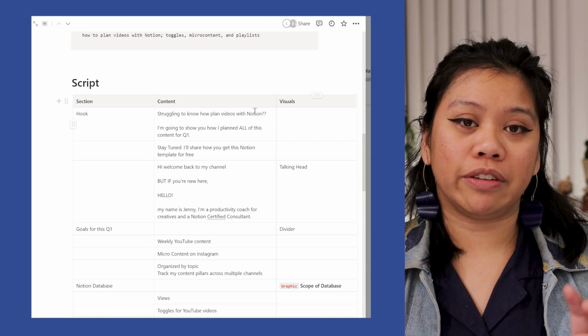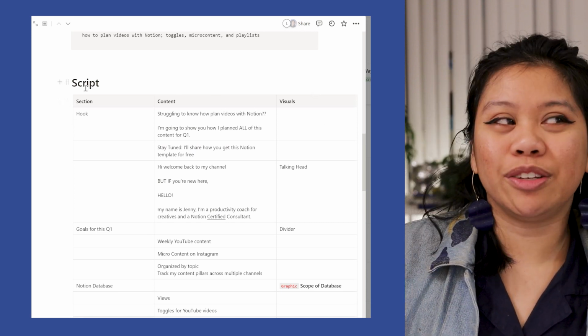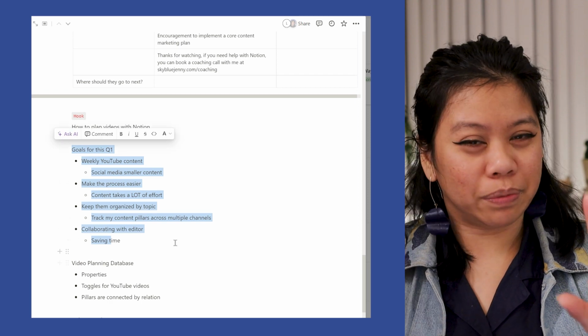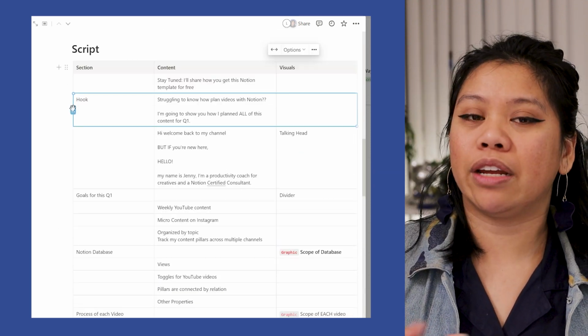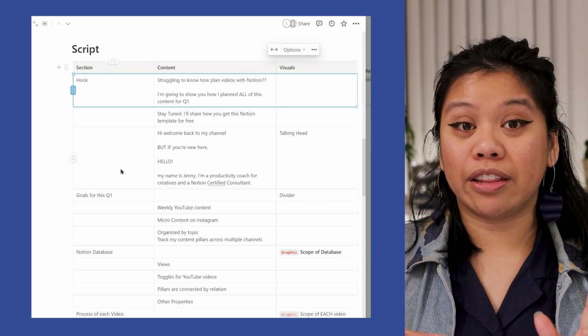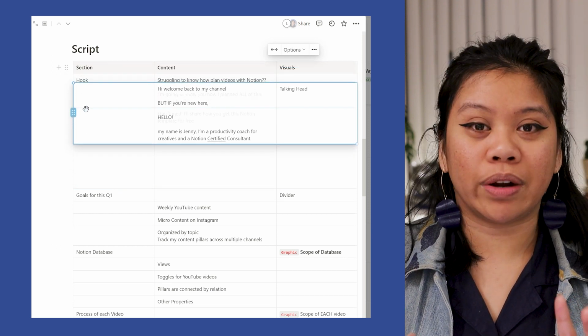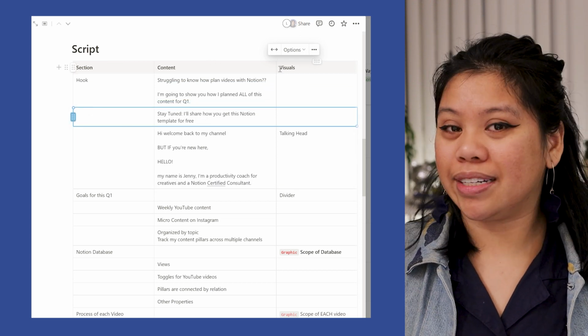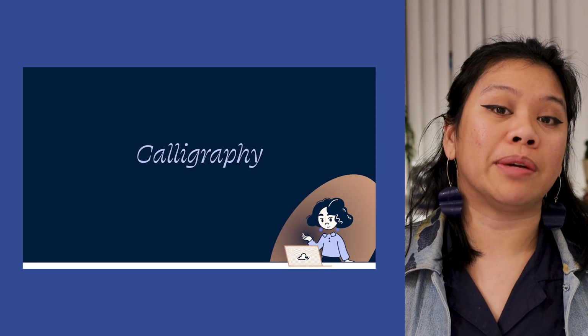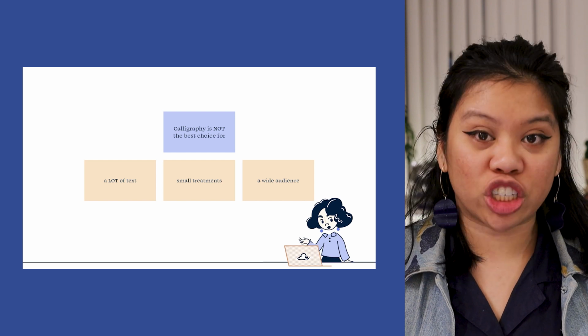The version that I have now of the script is a combination of different types of tables. Sometimes I'll use a simple table block on Notion. Other times I'll use a full database. What I really like about this is that it can wrap all of the different text together, and I can rearrange different blocks if I want to play with the flow of the video and what I want to say. Most of what I've included in my script was a general outline of what I wanted to say. There was a previous video where I was able to script out verbatim what I wanted to say and what I actually said.